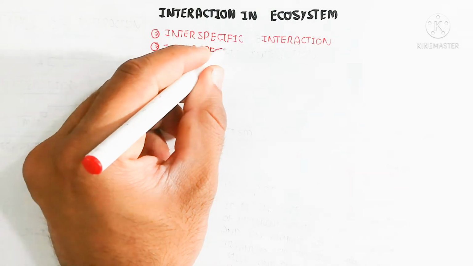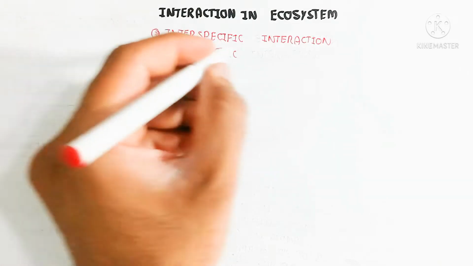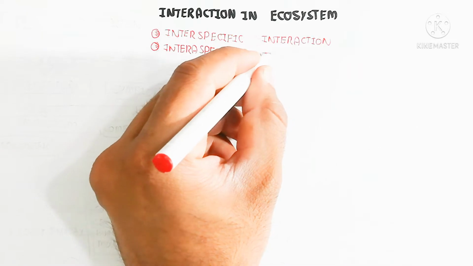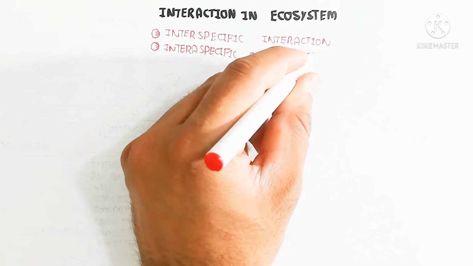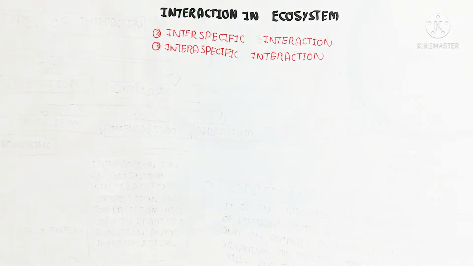So remember that intraspecific and interspecific. Intraspecific means within the species, within the population, while interspecific means between two populations.